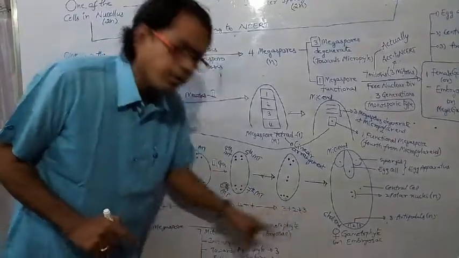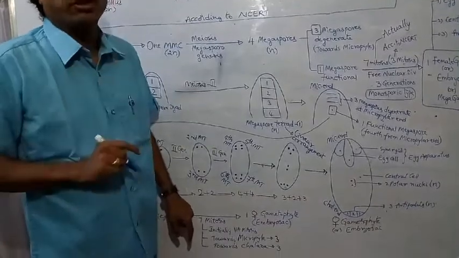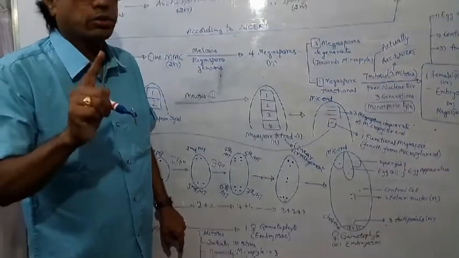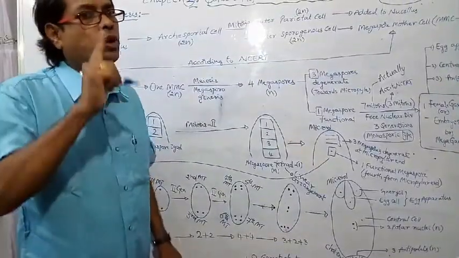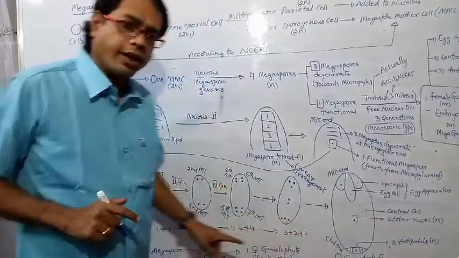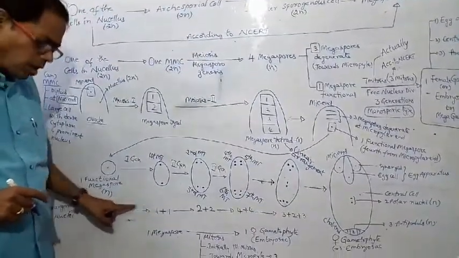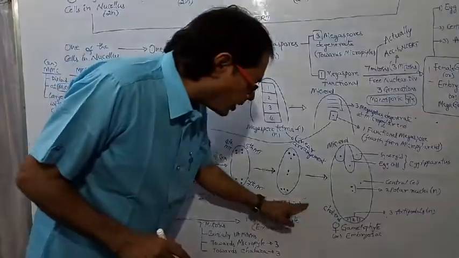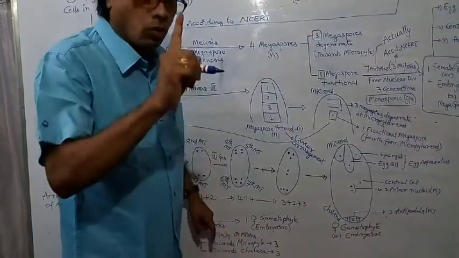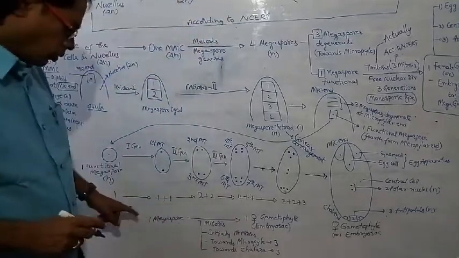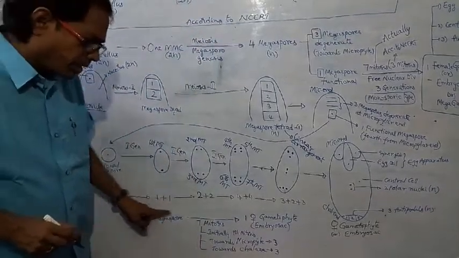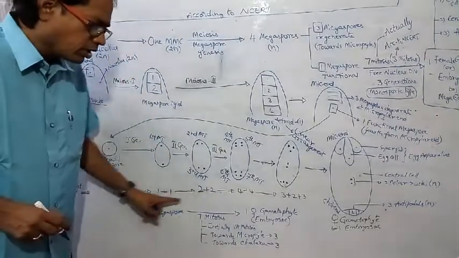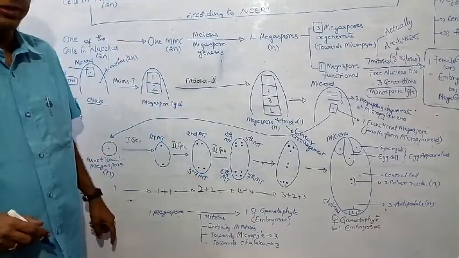After that, what condition will be found? 3 plus 1 plus 3, where 1 means 1 secondary nucleus. The ploidy of the secondary nucleus is diploid, not haploid. The ploidy of a polar nucleus is haploid. So the arrangement of nuclei is: 1, 1 plus 1, 2 plus 2, 4 plus 4, 3 plus 2 plus 3, later 3 plus 1 plus 3. One megaspore develops into one female gametophyte, isn't it?